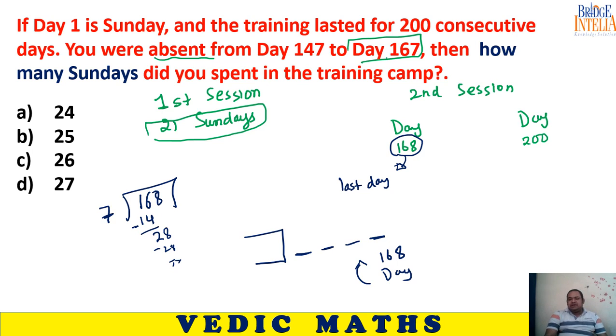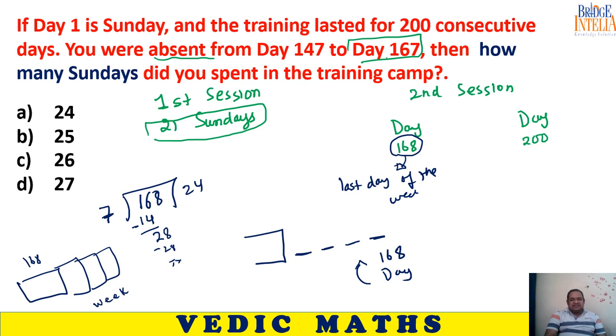Why? Because 168 days can be divided into exactly 24 weeks. So the 168th day is the last day of the week, and the last day of the week is Saturday. So day number 168 is a Saturday.